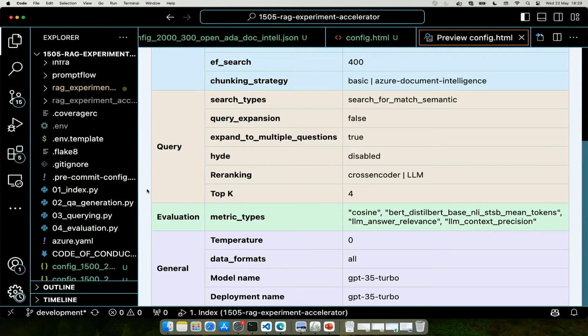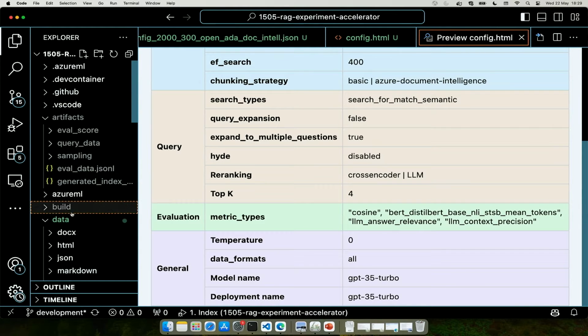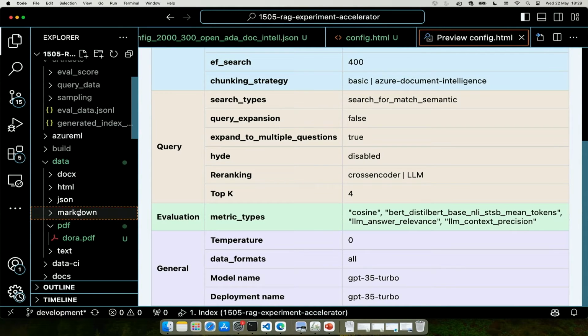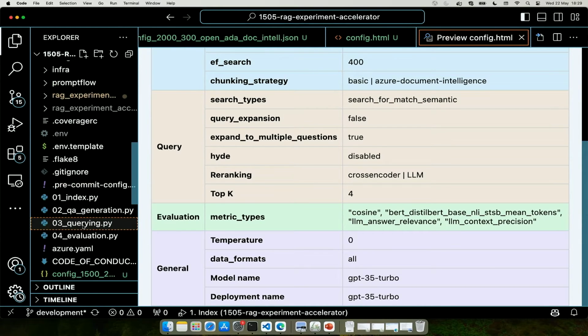So let's assume that the document we're talking about is Dora. You get that document, and it is stored within the docs data folder. This solution supports docx, HTML, JSON, Markdown, PDFs, and text, and you can add more if you have other formats as well. So we have the documents over here within the PDF folder.